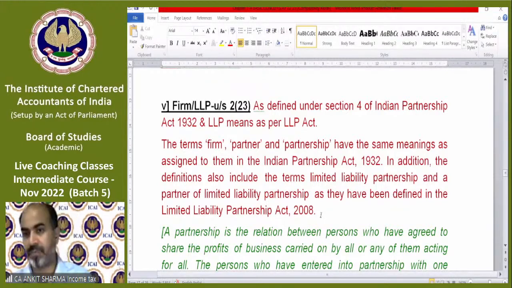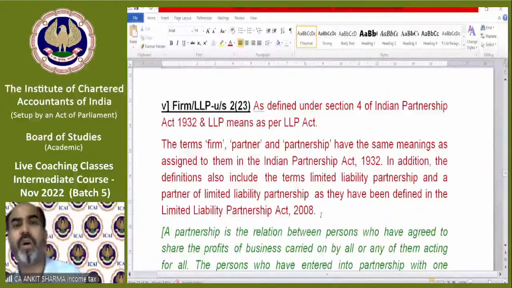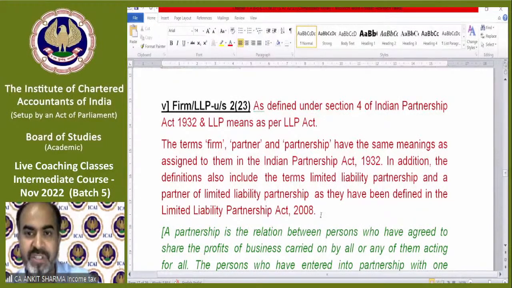Okay. So moving on to the partnership firm provision, as defined under Section 4 of the Indian Partnership Act 1932, and LLP means as per the LLP Act. So there is no separate definition under income tax regarding this. The definition is very simple and it says partnership firm means the partnership firm as defined in the Partnership Act, and LLP means as defined in the LLP Act.